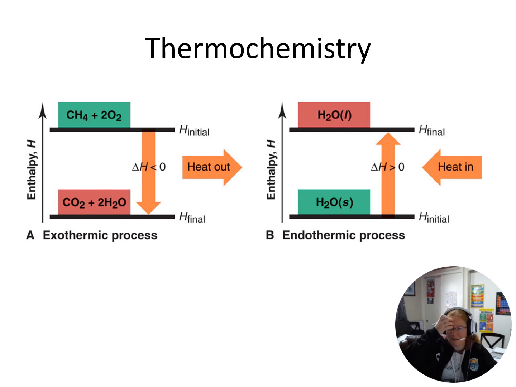We can look at our chemical reactions with two different types of energy, ones that give off energy and ones that need energy in. And so we can look at this in terms of heat energy. We have exothermic processes, so exo, outside. Exothermic reactions give off heat. Endo, inside. Endothermic reactions need heat put into them.